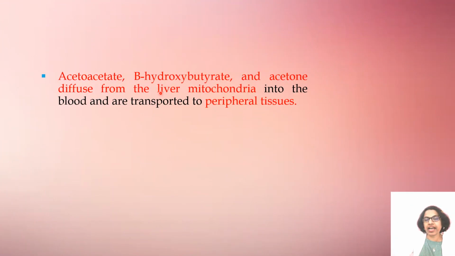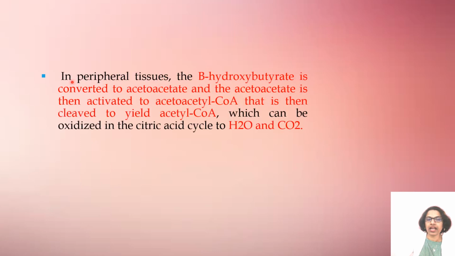Acetoacetate, beta hydroxybutyrate and acetone diffuse from the liver mitochondria into the blood and are transported to the peripheral tissues. In peripheral tissues, beta hydroxybutyrate is converted to acetoacetate, which is then activated and cleaved to yield acetyl-CoA, which can be oxidized in the citric acid cycle to water and carbon dioxide.